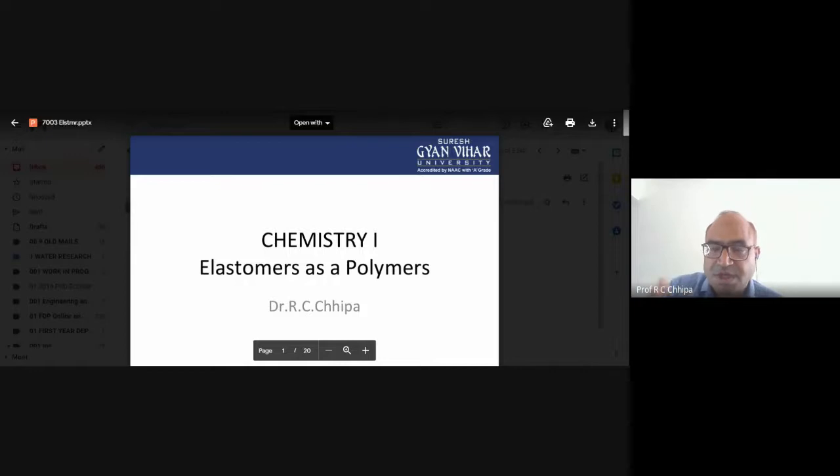I have earlier discussed that polymers have two major classes based on their application, based on their usage. Here one more thing clearly indicates the difference between natural rubber and artificial rubber.